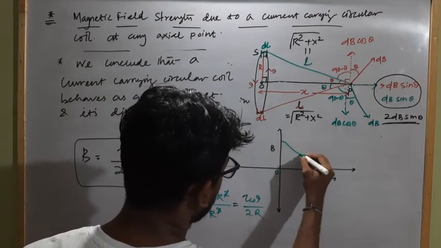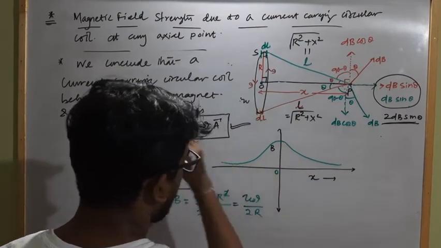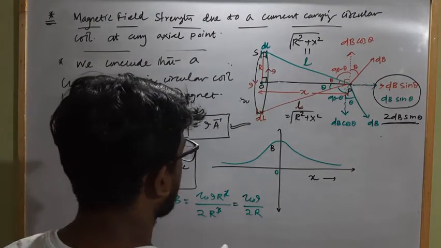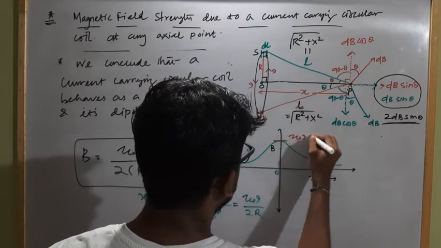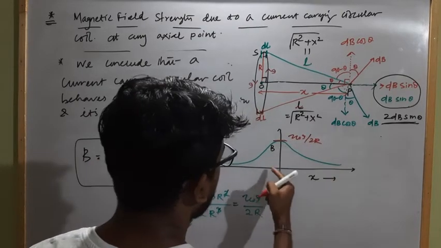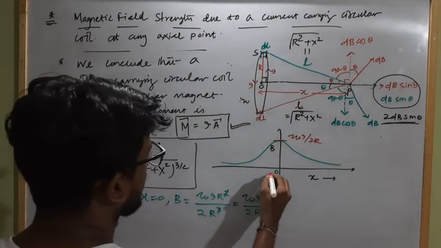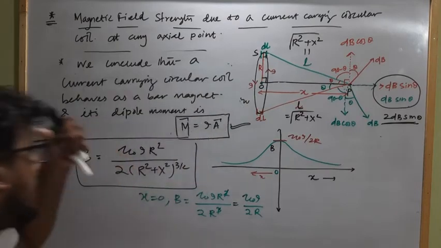At this point, the center O, the magnetic field strength is maximum, and gradually it will decrease. Its value is mu naught I divided by 2r, and gradually as x increases along this direction or along this direction, in both directions, the magnetic field strength gradually decreases.